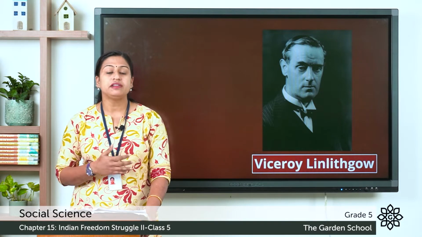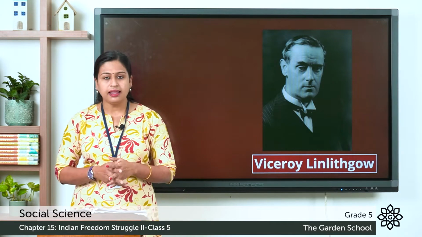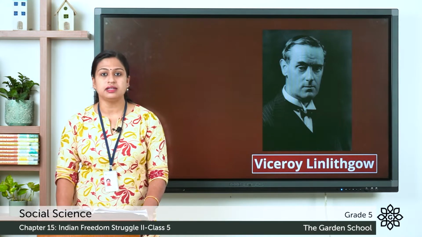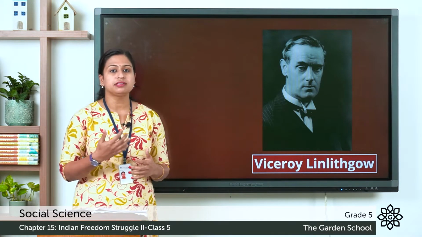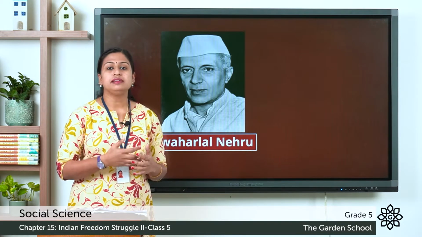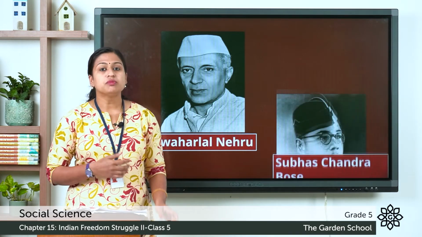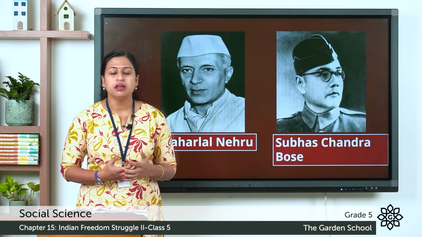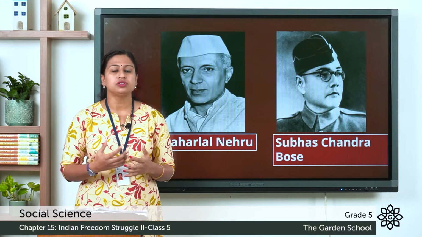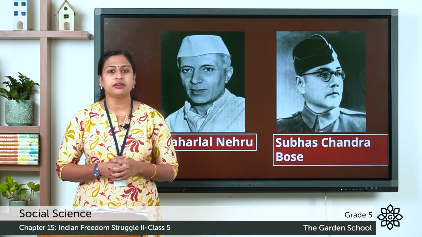So about 70,000 Indian soldiers were sent to these British colonies, and there was anger against this decision among the Indian leaders, and they decided to protest. Jawaharlal Nehru, one of the Indian Congress leaders, resigned from the government. But Subhash Chandra Bose, a freedom fighter, said that this resignation was not enough and he decided to launch a mass civil disobedience movement. But Mahatma Gandhi did not agree to it.